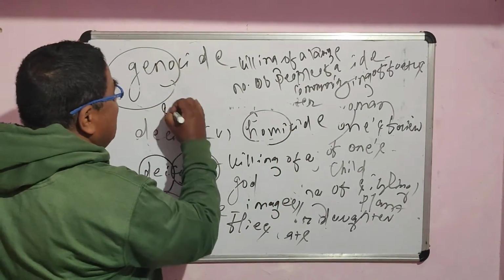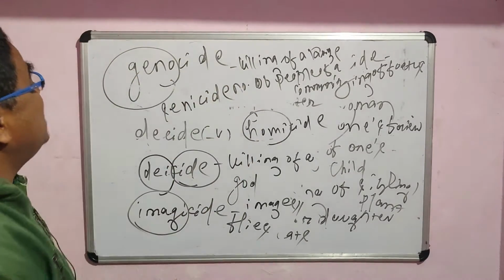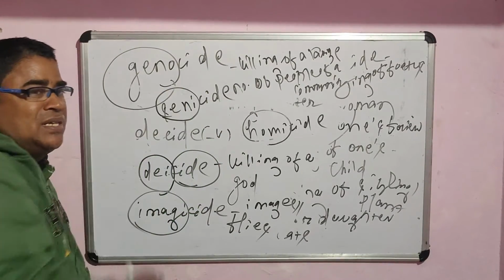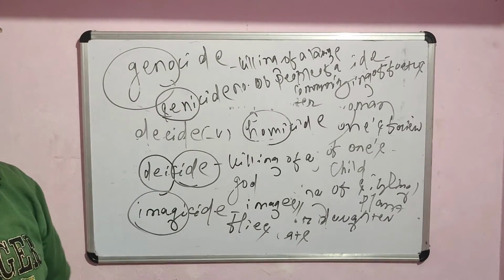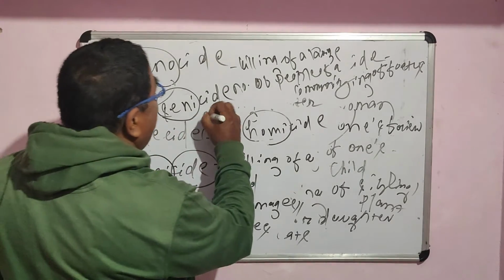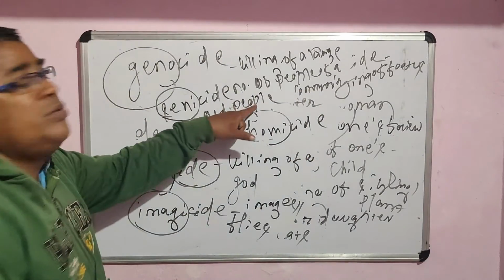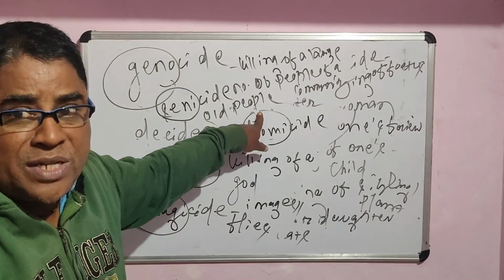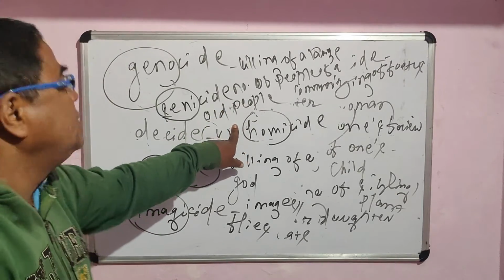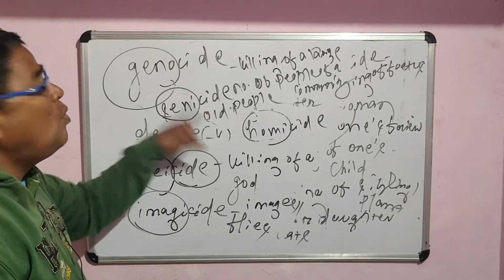Another word is called senicide. What is the meaning of seni? In order to know the meaning of senicide, it is your paramount duty to know the meaning of seni first. If I say he is senile, what is the meaning of senile? Senile means he has already reached old age. So killing of old people or an old man, you can use it in singular or plural, an elderly person who has already reached the ripe age, that is called senicide. So senicide means killing of old people or a single old person.